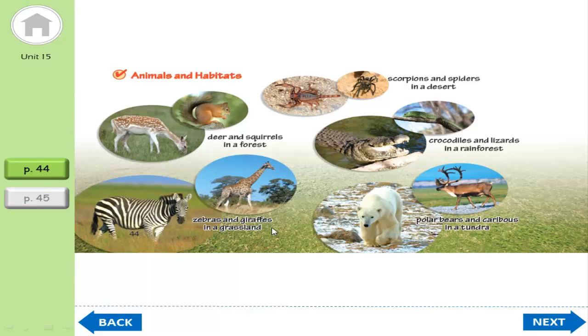If your friends or anyone asks you where the zebra and giraffe live, if you learn the lesson, you will remember what you studied in this lesson. So zebra and giraffe live in a grassland. Please try to remember. Okay, now let's continue to the next page.